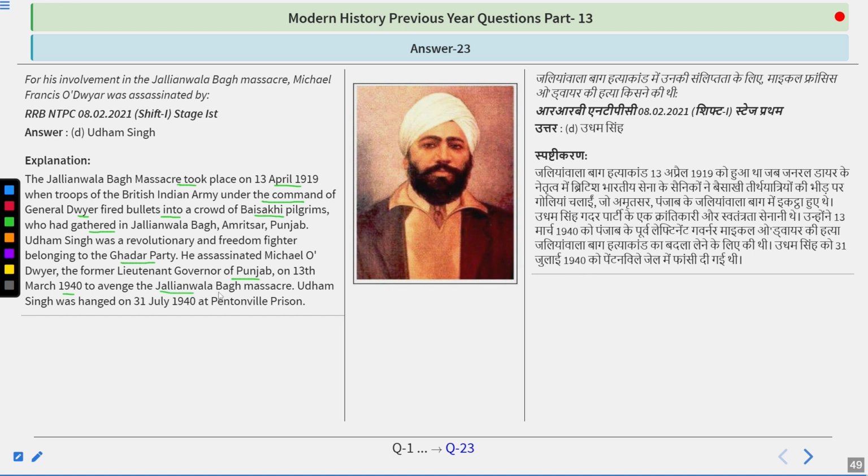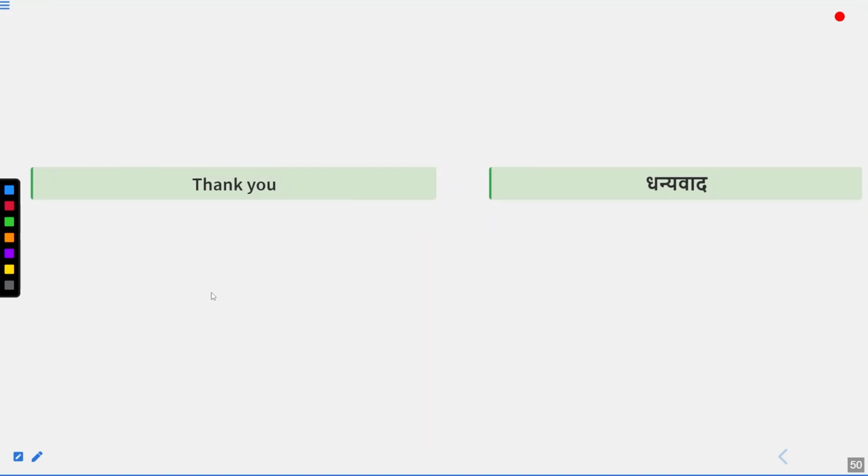To avenge the Jallianwala Bagh massacre, Udham Singh was hanged on 31st July 1940 at Pentonville prison, and his ashes were brought back in the 1970s by the Prime Minister of India, Indira Gandhi, and placed in Jallianwala Bagh. And that's it in this session.